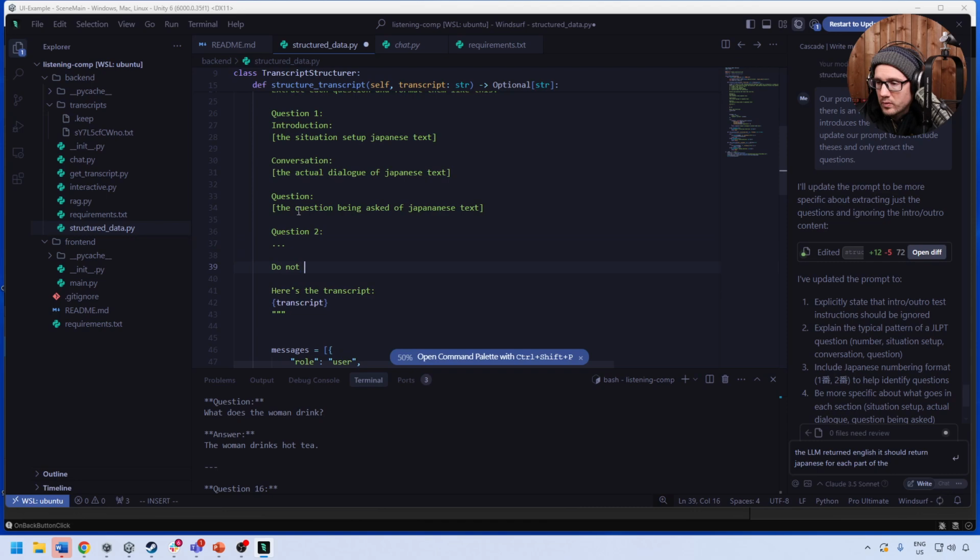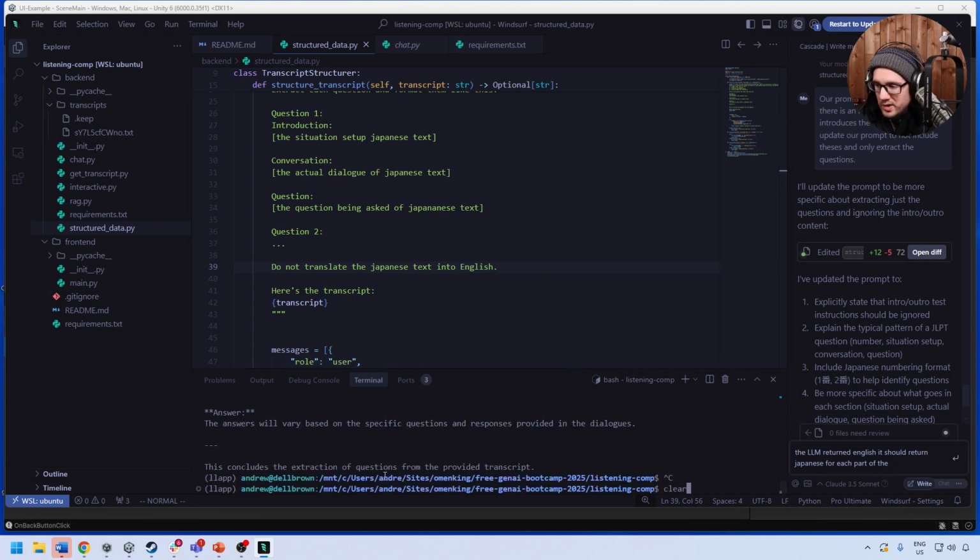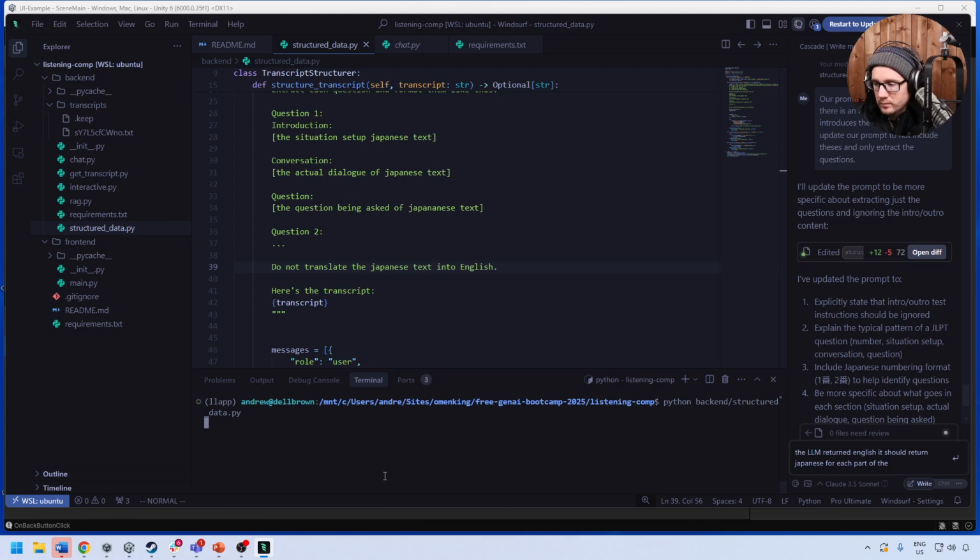Do not translate the Japanese text into English. Okay. And so we'll try this again, and then we'll see what we get.